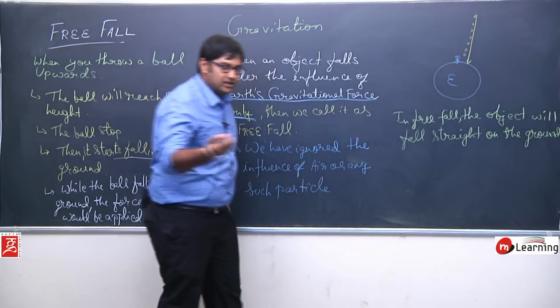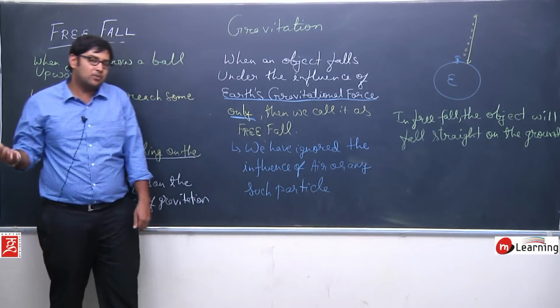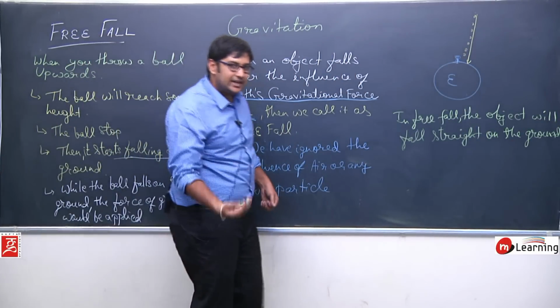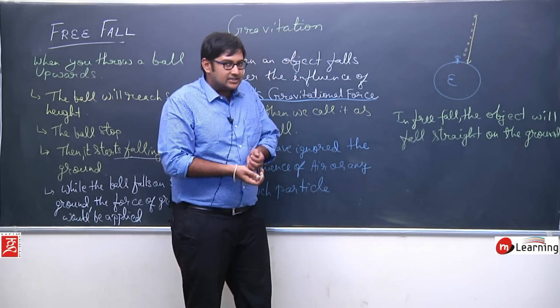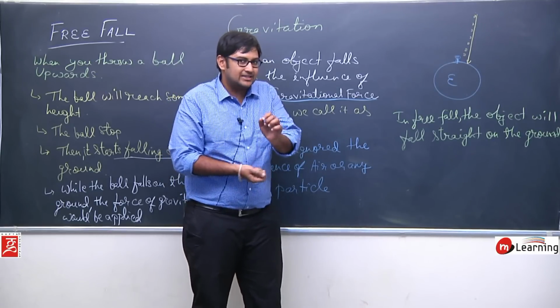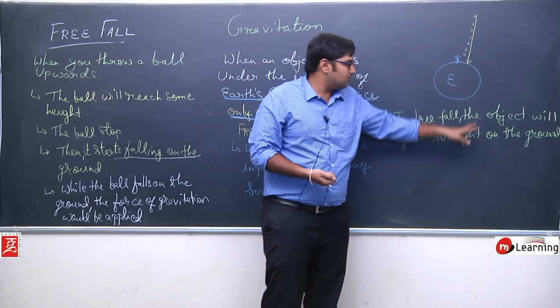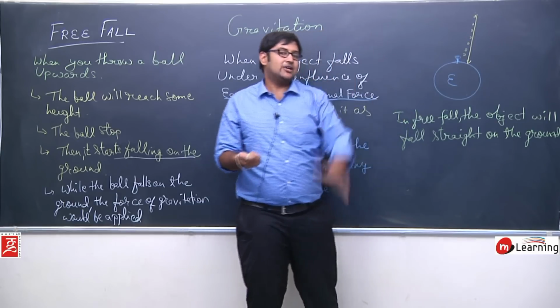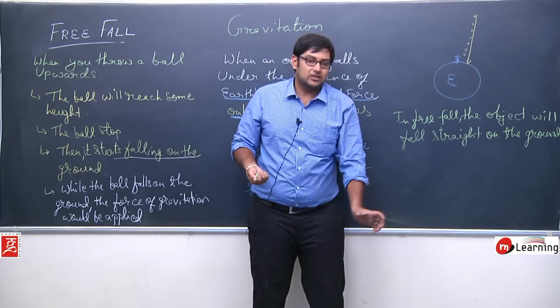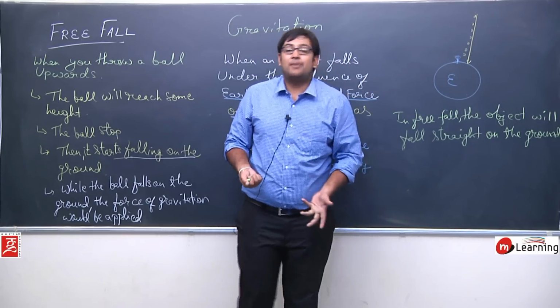You will find that under the free fall condition the object will fall straight on the ground. So what exactly is the situation? Now you might wonder why the ball is falling straight on the ground, why it is not a curved path, why it is not some irregular path.